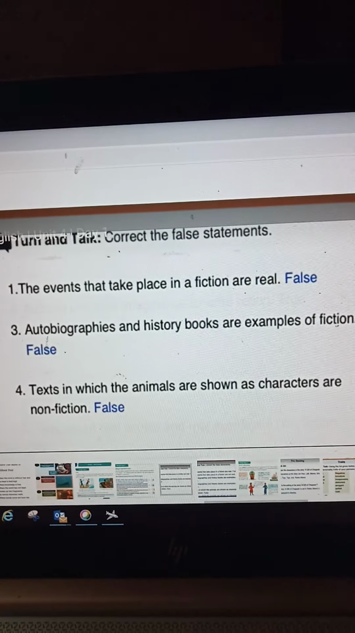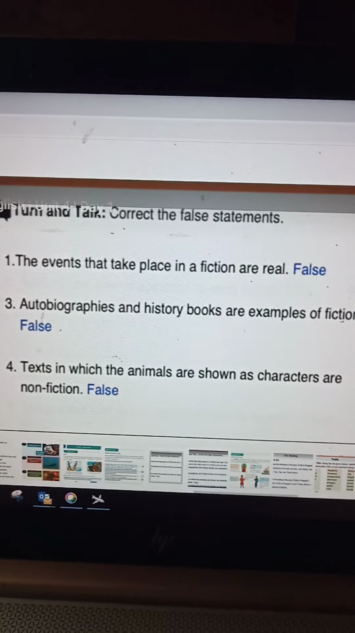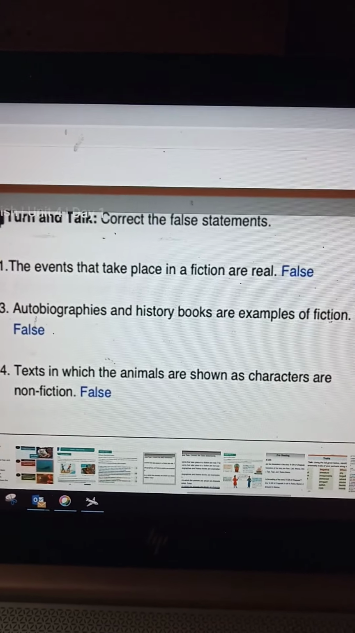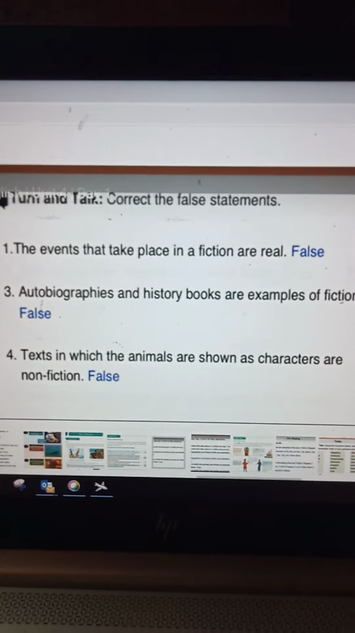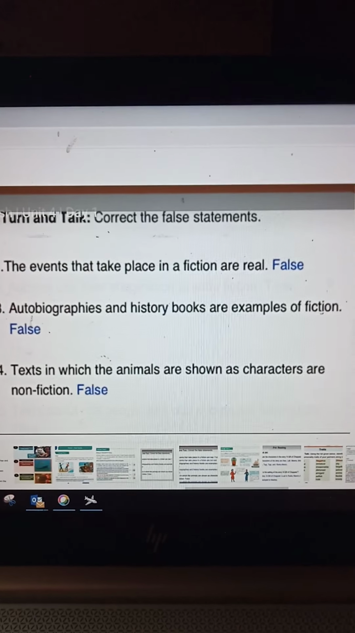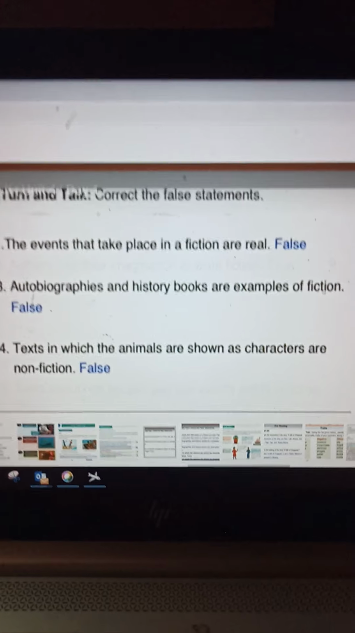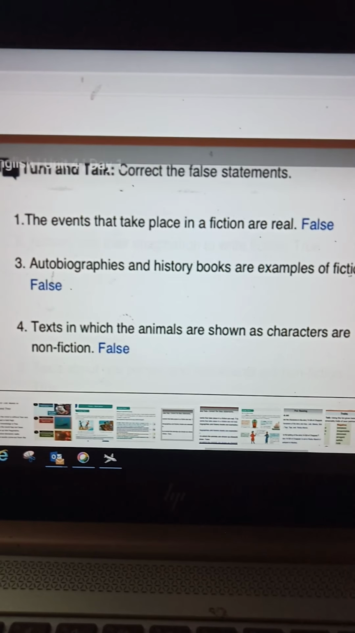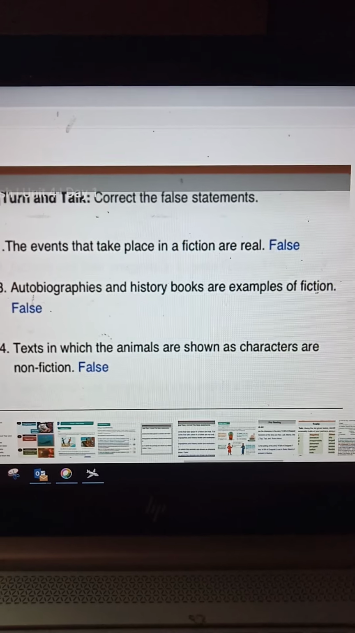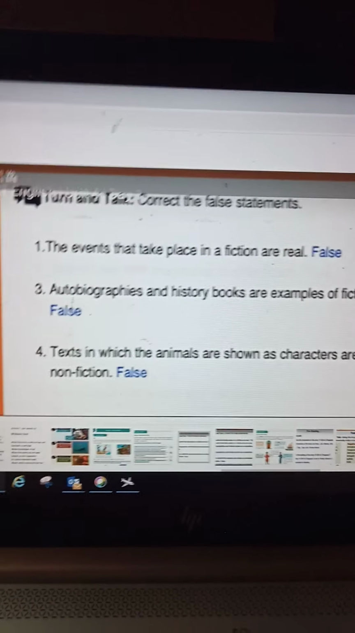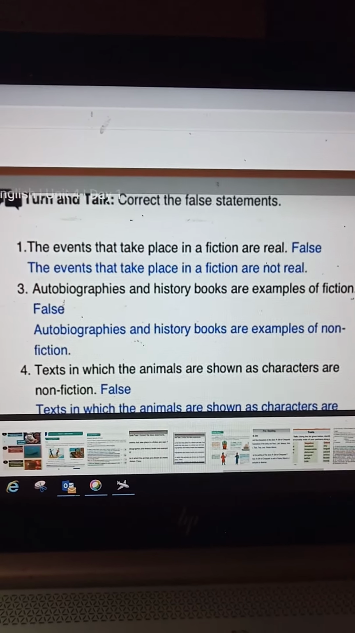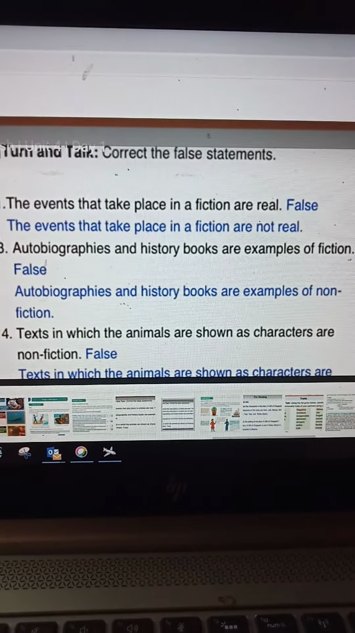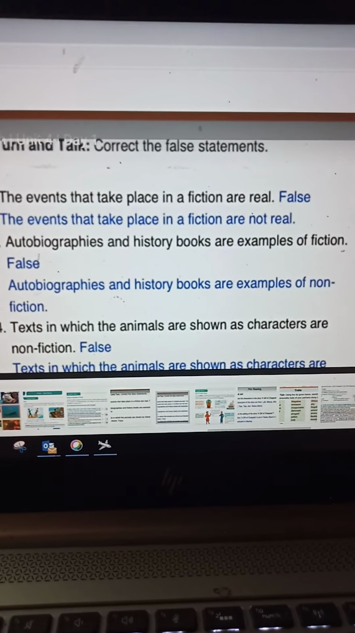Now, you have to tell me whether the statements are true or false. They are talking about fiction and non-fiction. The events that take place in a fiction are real. That is false. Fiction is not real. Autobiographies and history books are examples of fiction. False. Texts in which animals are shown as characters. Animals shown as real characters? No. That is personification. So they are non-fiction. False. The events that take place in a fiction are real is false. What is that? The events that take place in a fiction are not real.